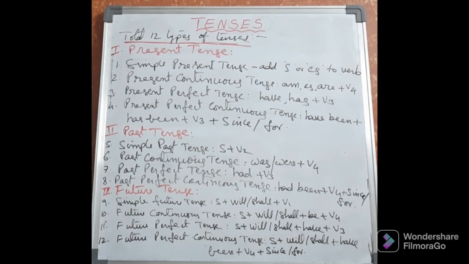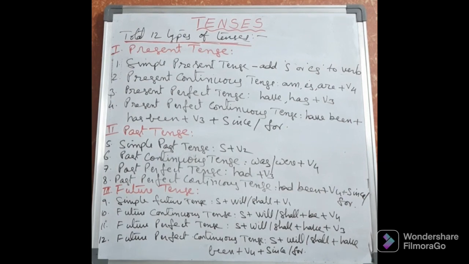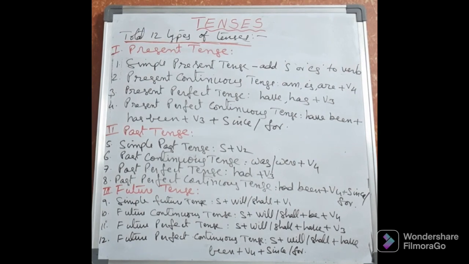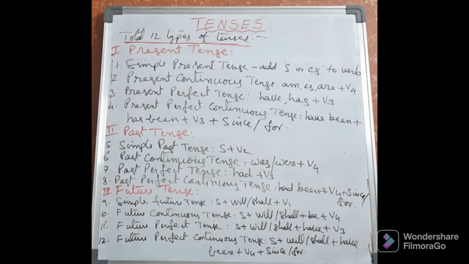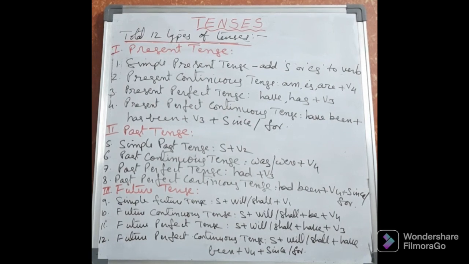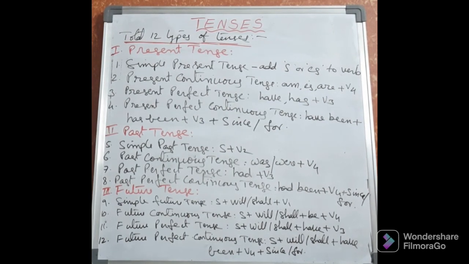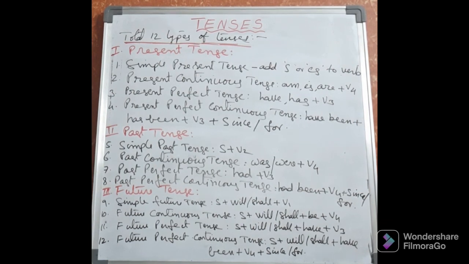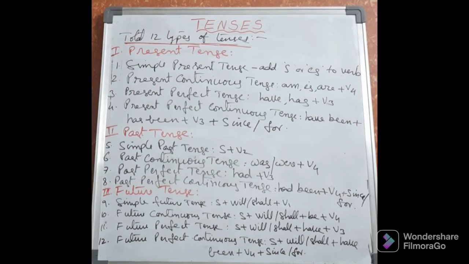So all these are the 4 types in future tense, 4 types in present tense, 4 types in past tense. Total 12 types of tenses are there in the English language. So this is the list of 12 types of tenses I had given you. You can write it in the notebook, you can practice it, give reading so many times. Otherwise you rewind the video and listen carefully again and again, because it is a very important grammar point.